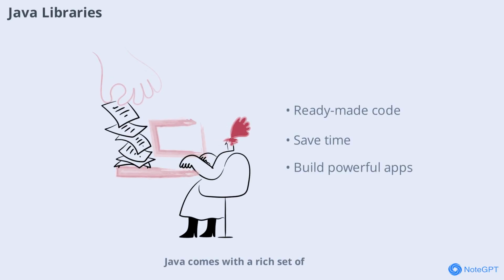Java comes with a rich set of libraries that provide ready-made code for common tasks. These libraries cover everything from data structures to networking and user interfaces. Learning to use libraries will save you time and help you build more powerful applications.